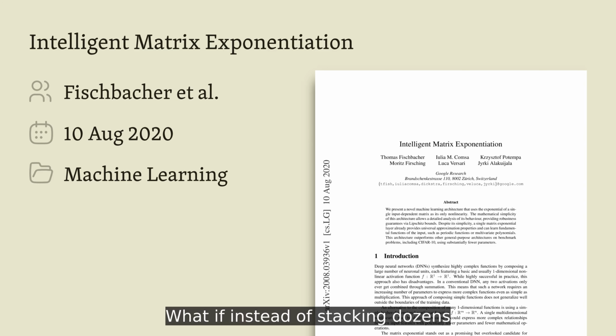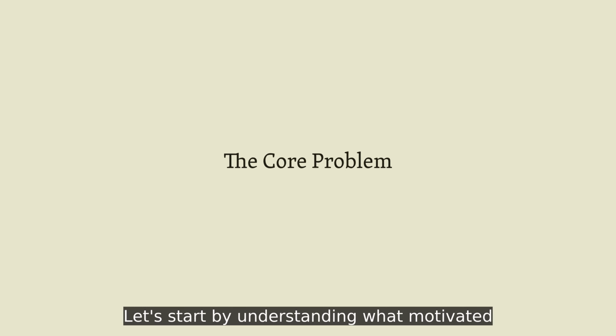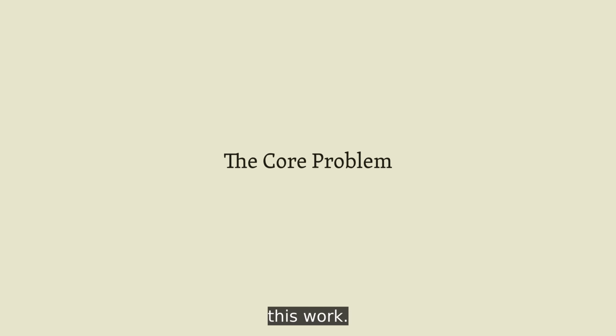What if, instead of stacking dozens of simple activation functions, you could capture complex feature interactions with a single matrix exponential? This paper introduces the M-layer, a fundamentally different approach to nonlinearity in neural networks. Let's start by understanding what motivated this work.